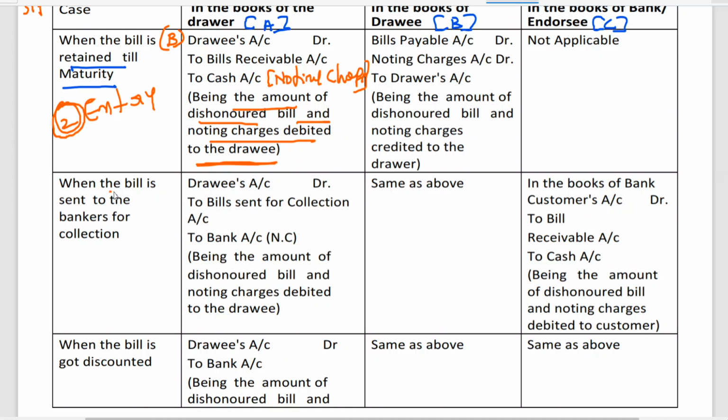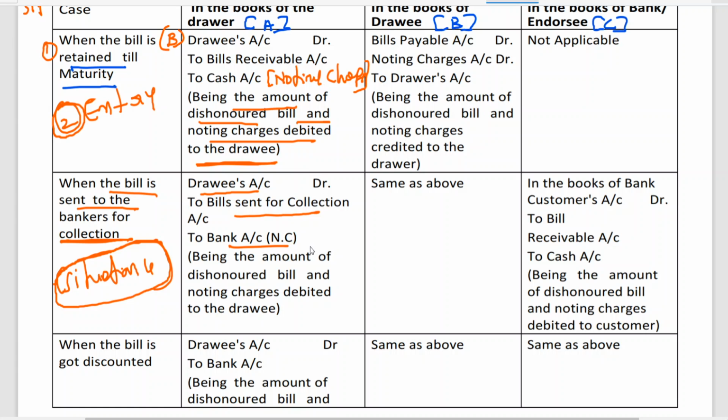Okay, when the bill is sent to bank for collection, I told you situation 4 in the notes which I have given. I've called it situation 4. This is situation 1. Situation 4: drawee account at R to bill sent for collection to bank account. NC means noting charges. Being the amount of dishonored bill and noting charges debited to drawee. Because the bill is with the bank, he'll be asking the banker to make a payment. But who has to bear it? The drawer has to bear.